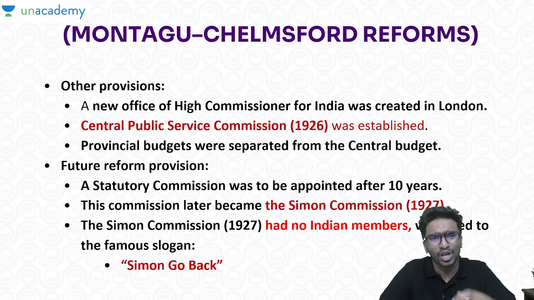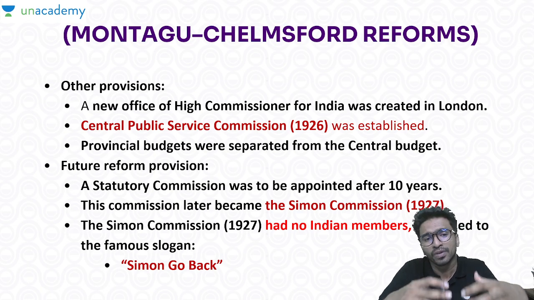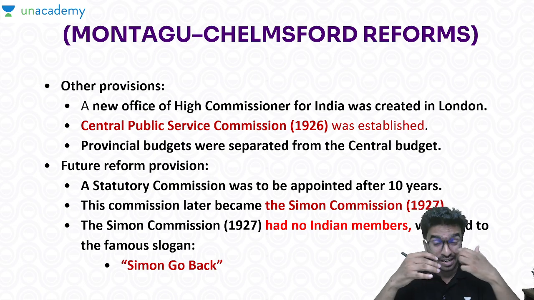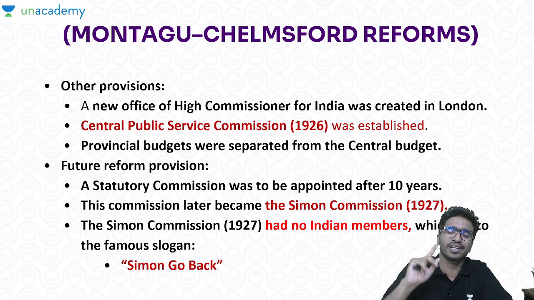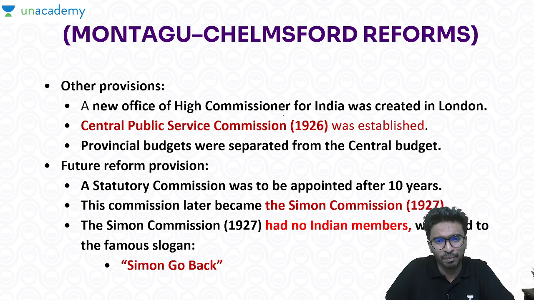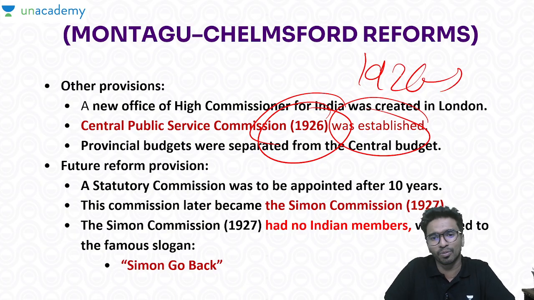Also, many other changes came, but the last very important thing was that a new office of High Commissioner for India was created in London, like ambassadors, right? And the Central Public Service Commission was established in 1926 to make the recruitment to civil services better and more meritorious.